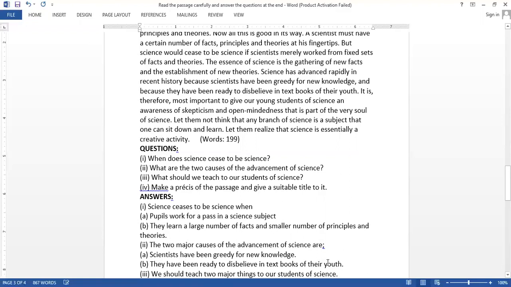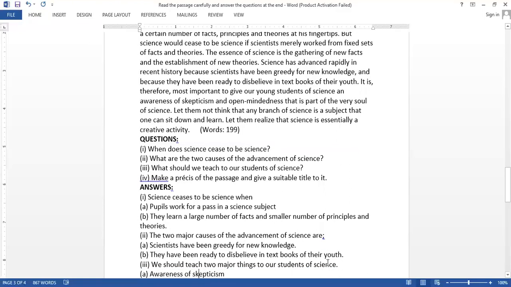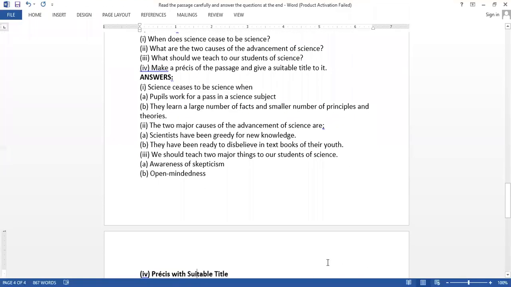Then what should we teach to our students of science? Now, what should we teach our students of science? We should teach them two major things. And what are those? Awareness of skepticism and open-mindedness.